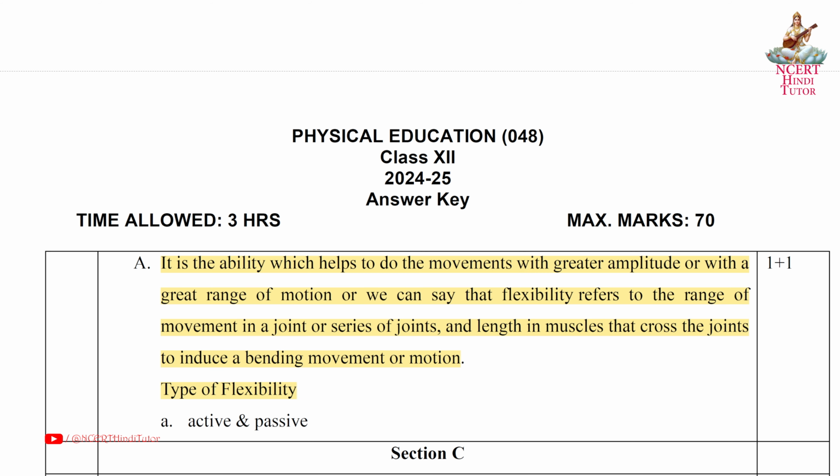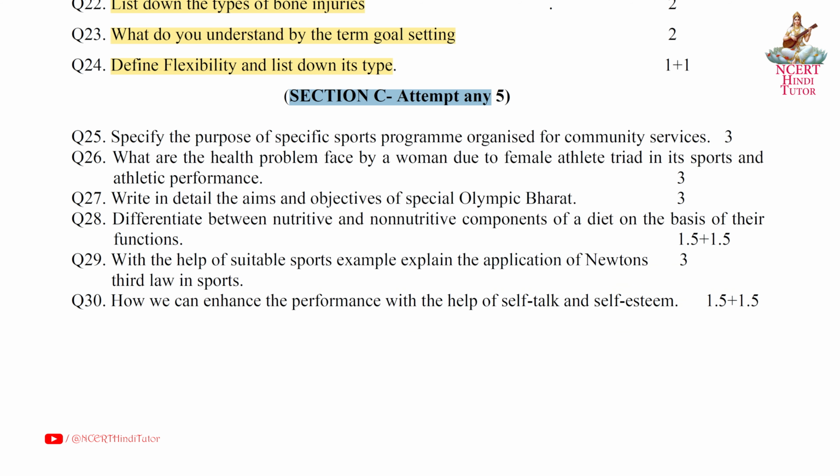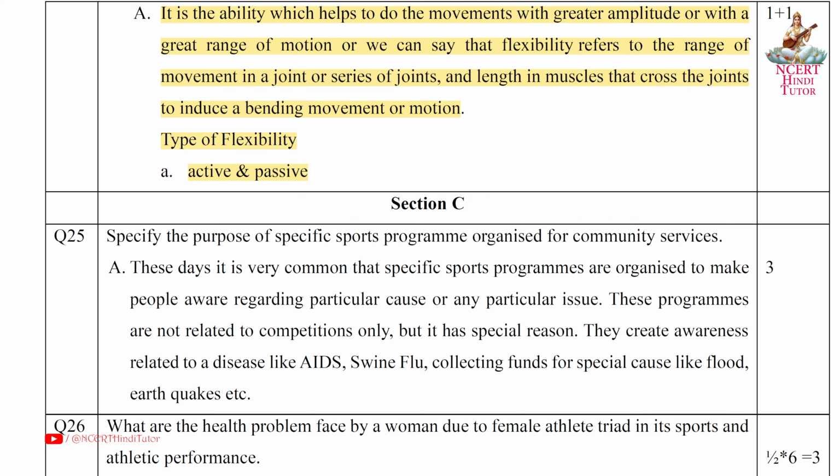Types of flexibility: A. Active and passive. Section C. Attempt any 5. Question 25. Specify the purpose of specific sports program organized for community services. Answer. These days, it is very common that specific sports programs are organized to make people aware regarding particular cause or any particular issue. These programs are not related to competitions only, but it has special reason.